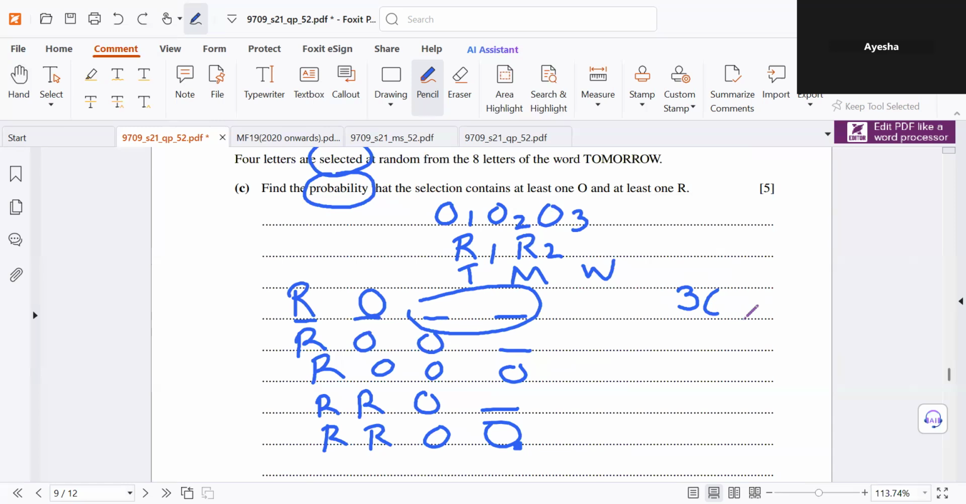But now what we'll do, since we're treating the R separately, we're going to say there's one slot for the 2 R's, so we write 2C1. Then there are 3 O's and there's only one slot for it, so 3C1. And then there are 3 other letters and 2 slots for them, so 3C2.